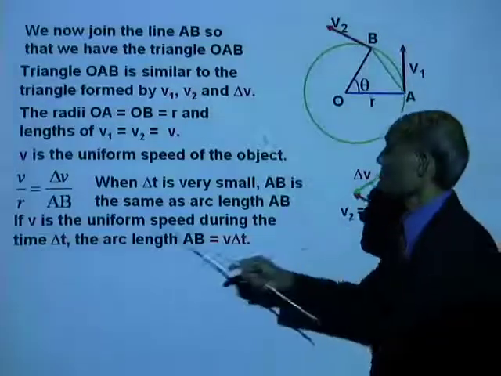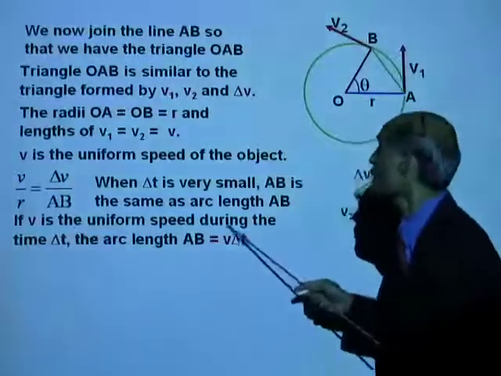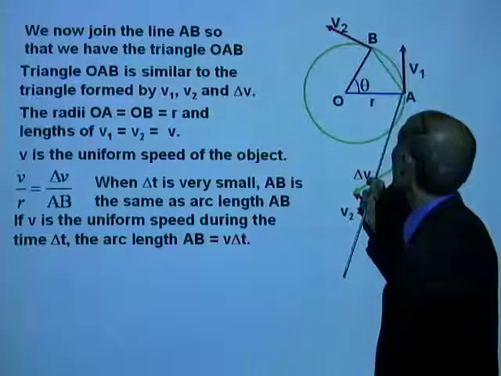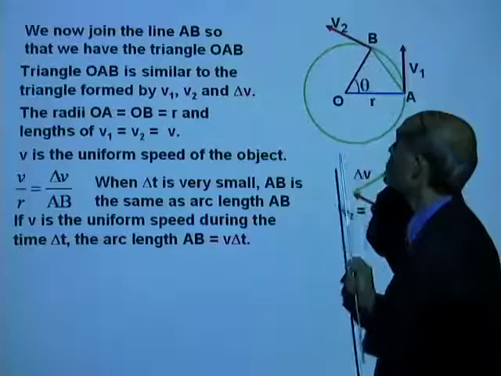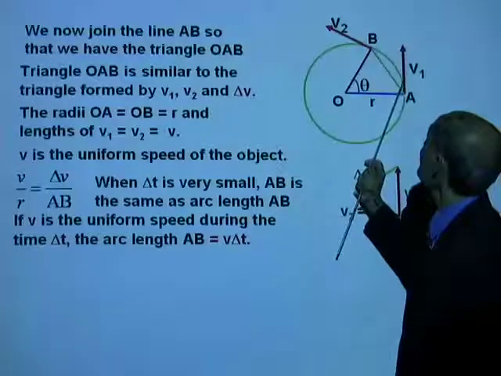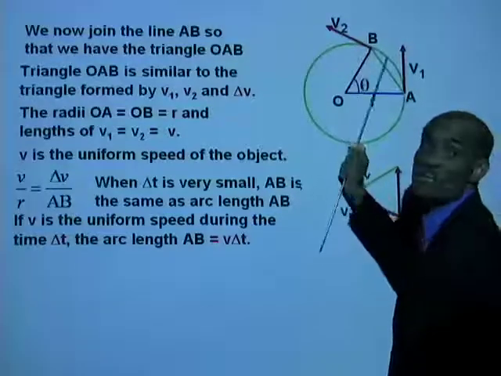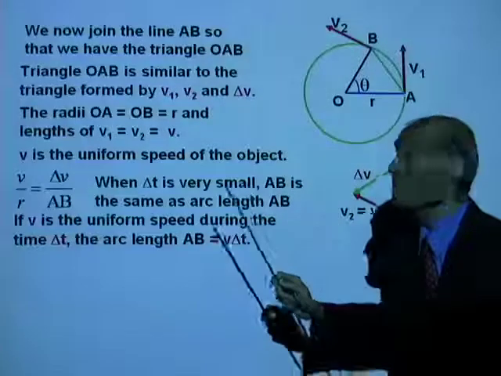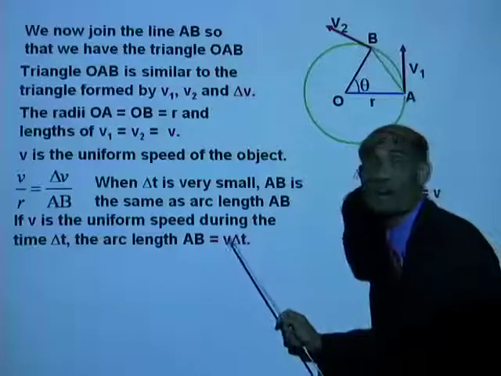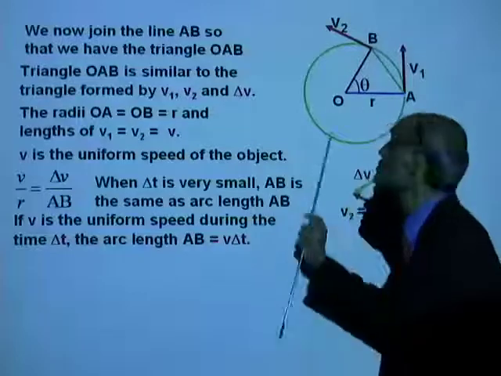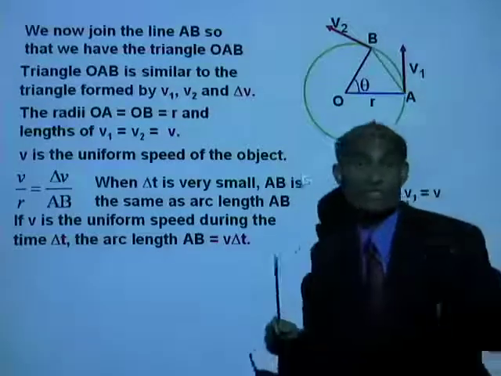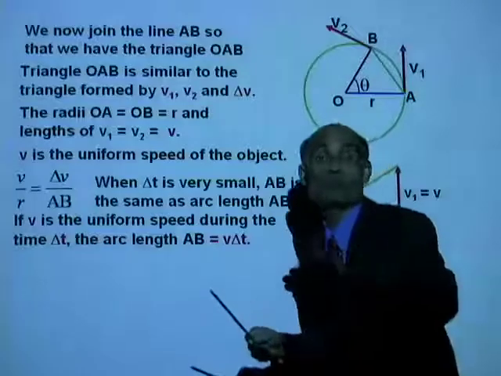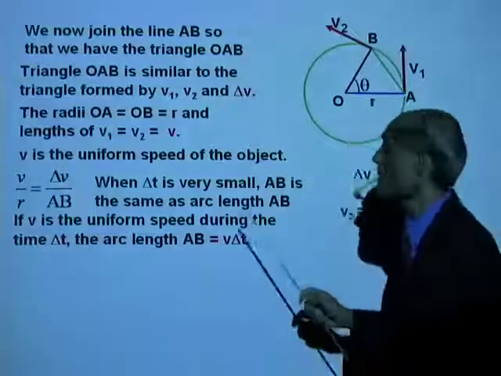Now, if V is the uniform speed during the time when the object moves from A to B, then the length of the arc AB is the uniform speed multiplied by the time. V times delta T will be the length of that arc. Is that right? Distance equal to uniform speed multiplied by time.